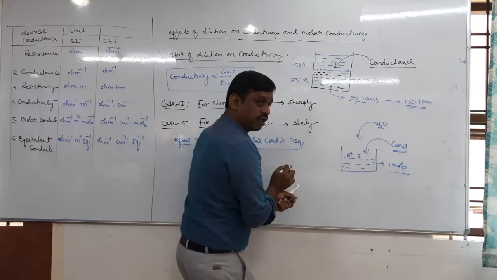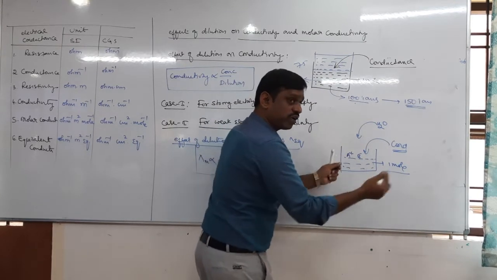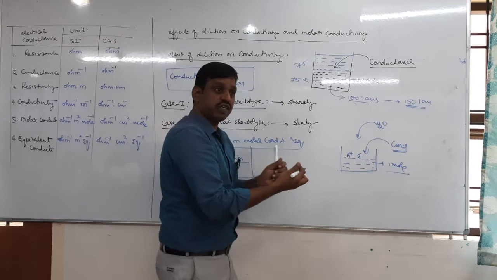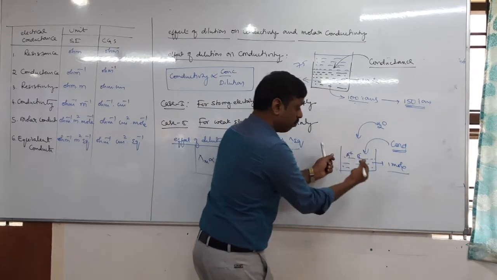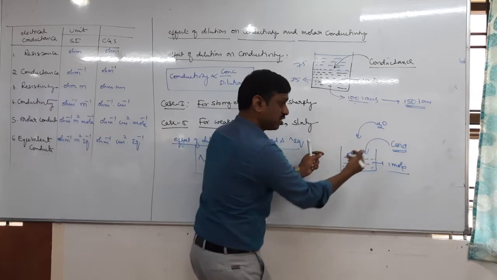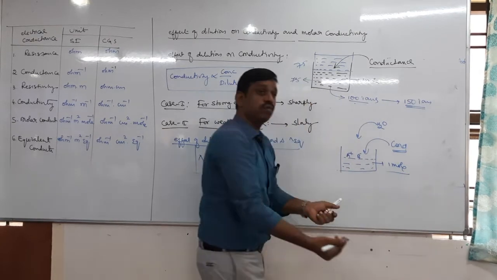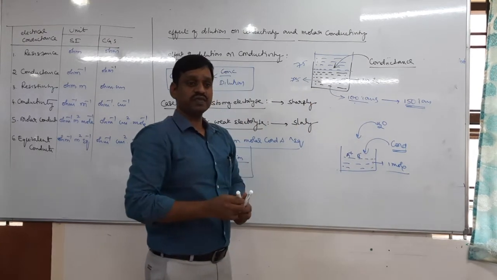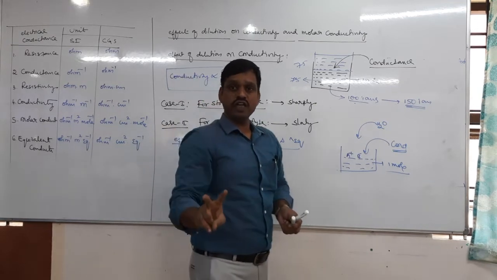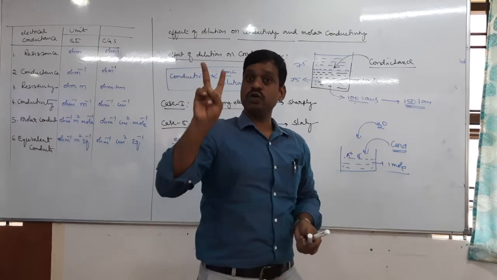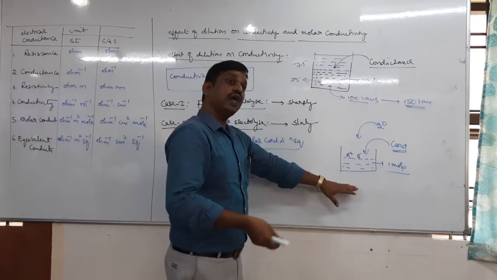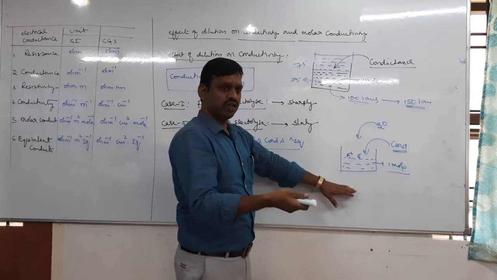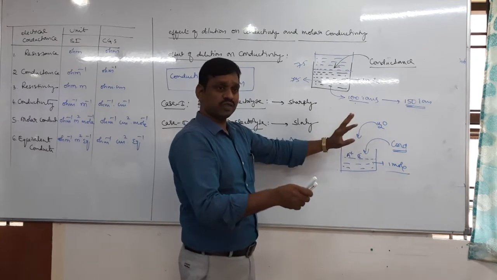The distance between ions also increases. When the distance between the ions increases, the inter-ionic force of attraction decreases. When the inter-ionic force of attraction decreases, they can move faster. Therefore, molar conductivity increases due to dilution. It is due to two reasons. One, due to increasing ionization, the degree of ionization increases.